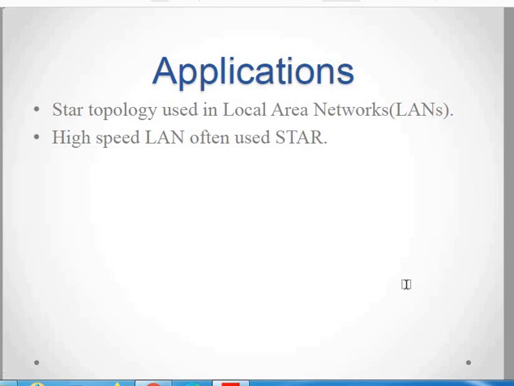As for applications, in most LAN applications this type of star topology is utilized. Whenever you require a high LAN speed, this star topology is preferred.